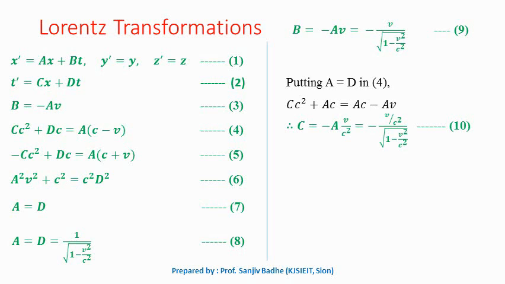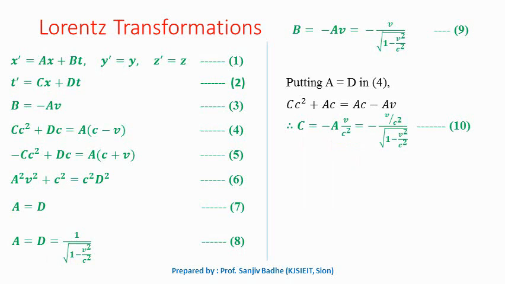From this we can write c to be equal to minus av upon c square, that is equal to minus v by c square upon square root of 1 minus v square by c square. So this is our equation number 10, which gives the value of constant c. So now we are available with values of all constants a, b, c and d.